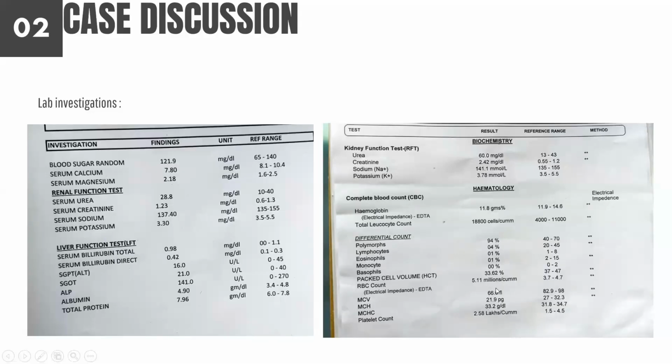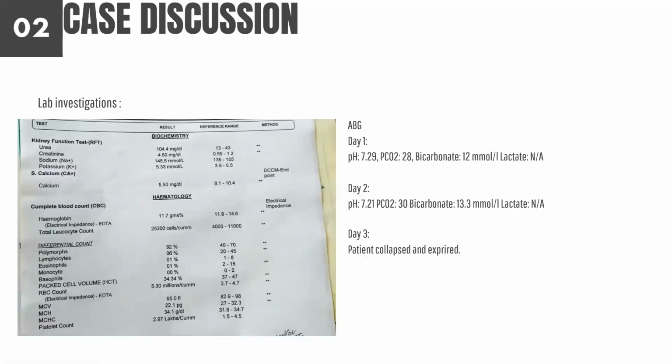This is the second day. The second picture is of the second day investigation, where we can see that the RFT is deranged. Her urea is 60, her creatinine is 2.42, and sodium and potassium are normal. This is the second day investigation after, let's say, 24 hours. This is the third day investigation of the patient, where we can see even more deteriorating urea and creatinine. Even calcium was extremely low in this patient.